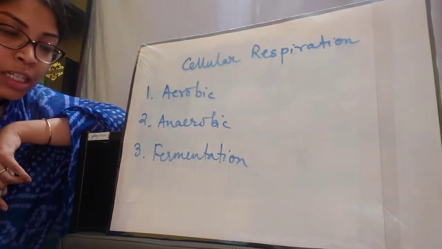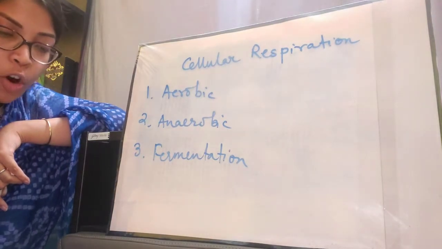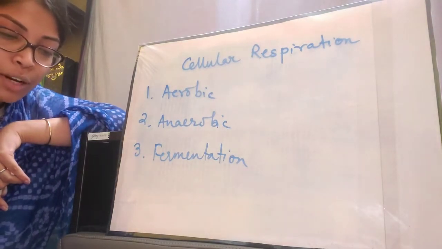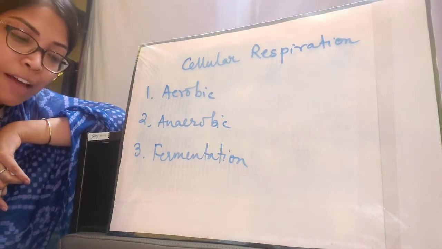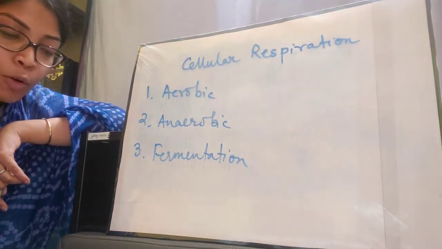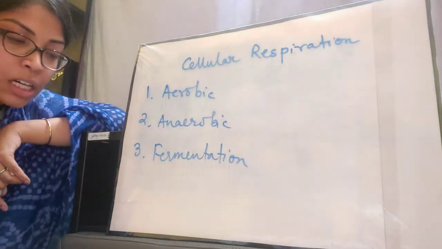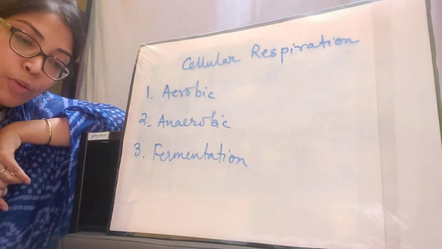Also, you will have to learn the names of certain anaerobic organisms like anaerobic bacteria, for example Thiobacillus, Desulfovibrio, methane bacteria. These names you will have to learn very well. And also the equation given right below the paragraph of anaerobic respiration.